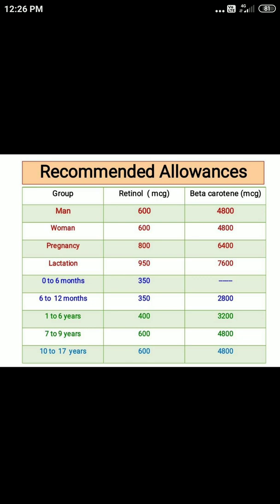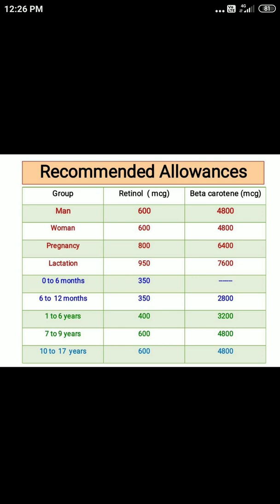Okay. So for adult man, adult women, 600 microgram of retinol is required. This requirement increases during pregnancy by 200 microgram. Lactation, additional 350 micrograms we are supposed to give. Then for infants, for retinol, we are having beta carotene for 0 to 6 months where there is dash.